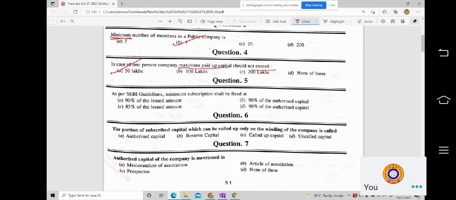Moving on to the question number 5. As per the SEBI guidelines, so I hope you all know what is SEBI, Securities and Exchange Board of India guidelines.